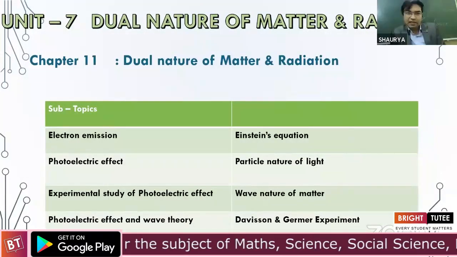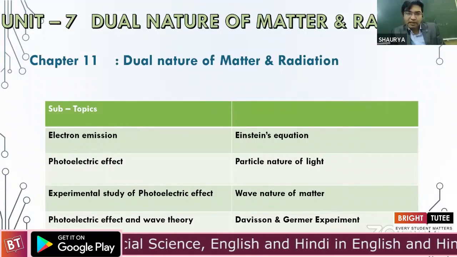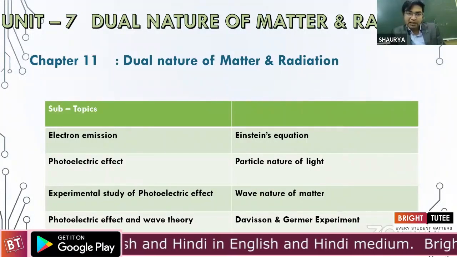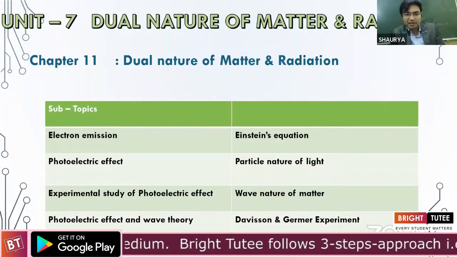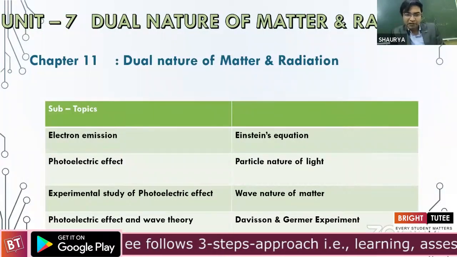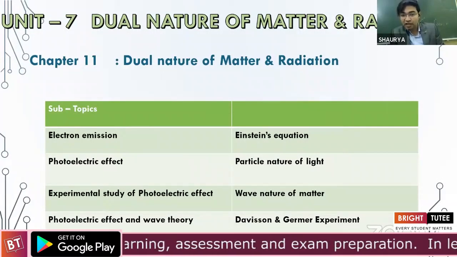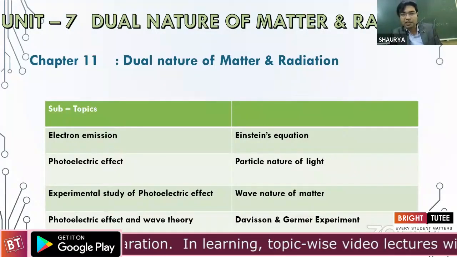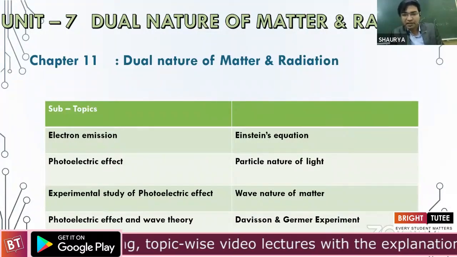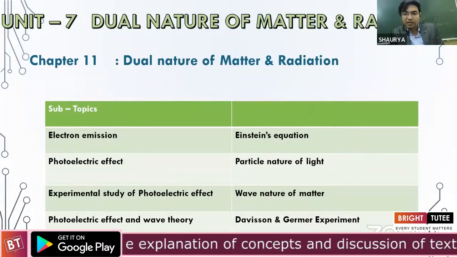Switching to unit 7, that is just comprising of one chapter, dual nature of matter and radiation, where the subtopics would be the emissions, types of emissions, photoelectric effect, its experimental setup, how wave theory failed in explaining it, Einstein's equations, the related graph, particle nature of the light, wave nature of matter, that is basically de Broglie hypothesis. Lastly, the proof of this wave nature of matter, that is basically Davisson and Germer experiment.